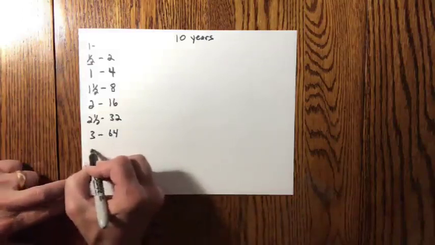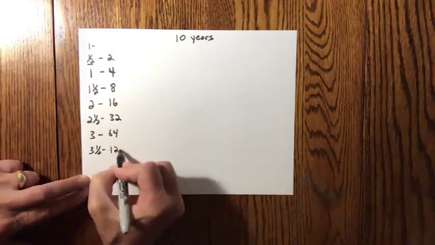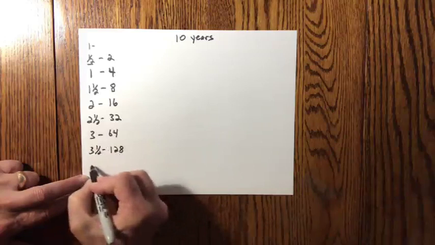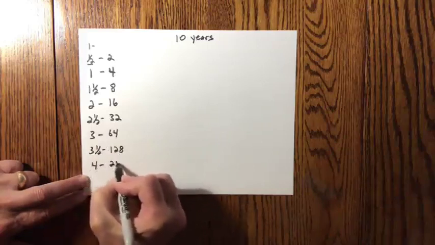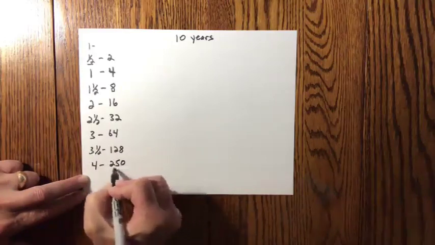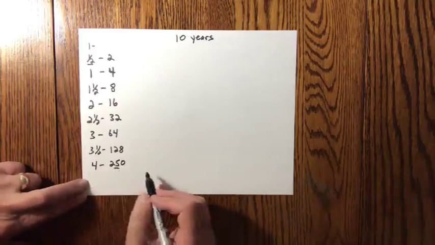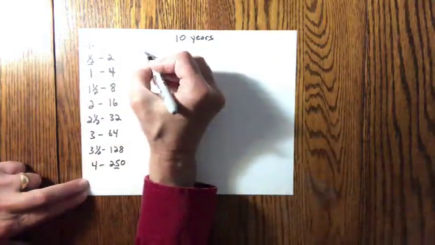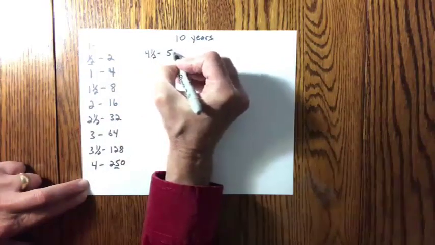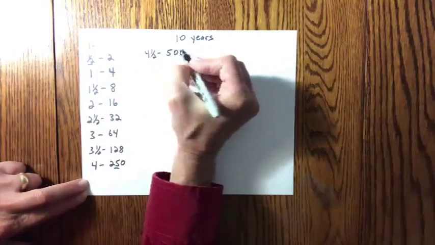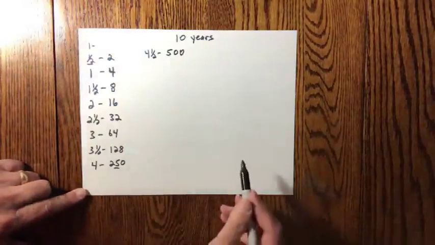So let's continue. After 3.5 years, now we have 128 disciples. And now, at the end of 4 years, we have 256. I'm going to round it to 250 to make this easier. So these disciples are going to continue to make disciples. After 4.5 years, now we have 500 disciples. Now we are starting to really understand the power of multiplication.